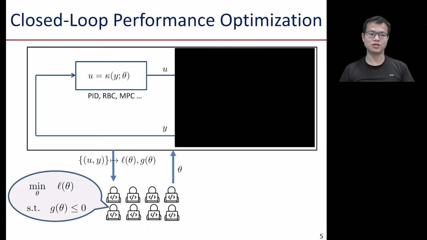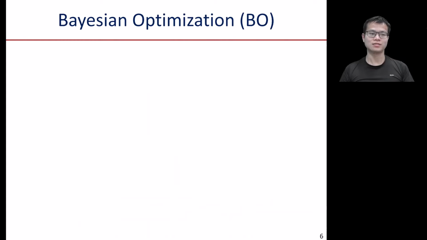But the problem with this approach is that it can take lots of human effort. So the question is, can we take humans out of the loop? The answer is yes. Recently, as a type of efficient global optimization method, Bayesian optimization is getting more and more popular for solving such closed-loop optimization problems.